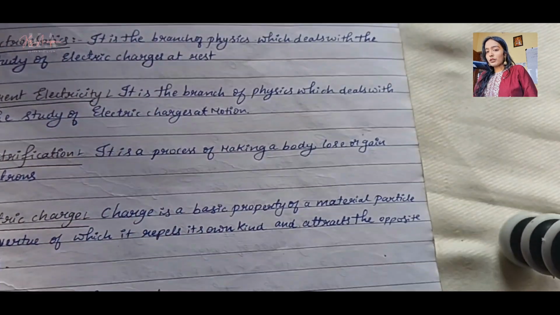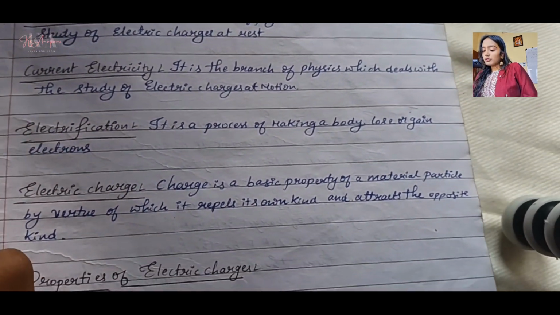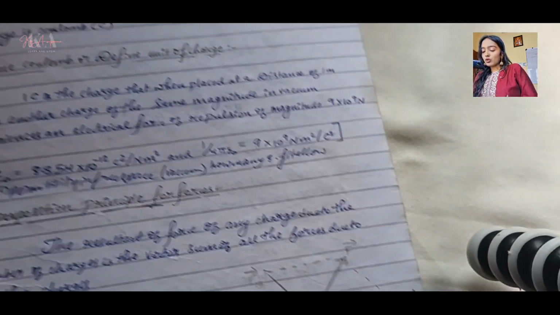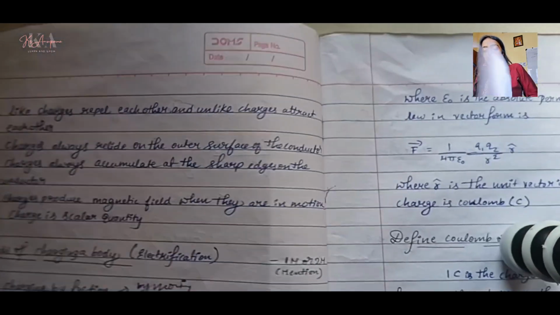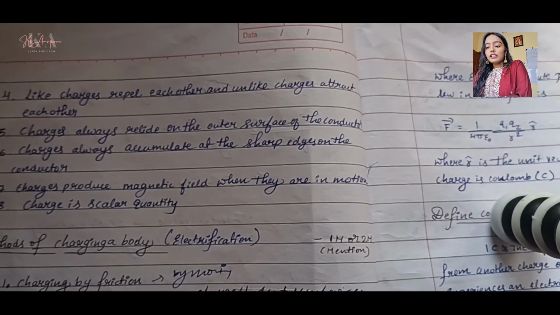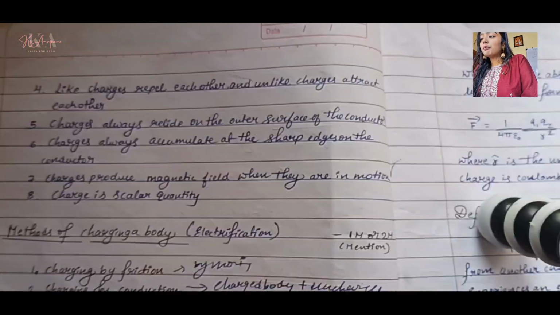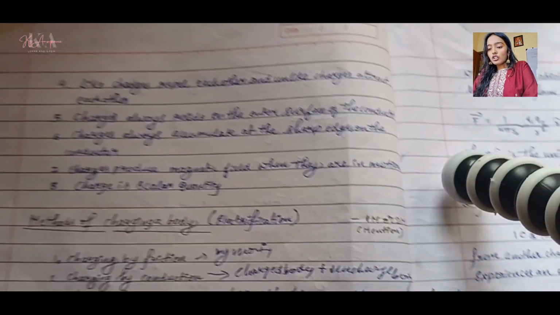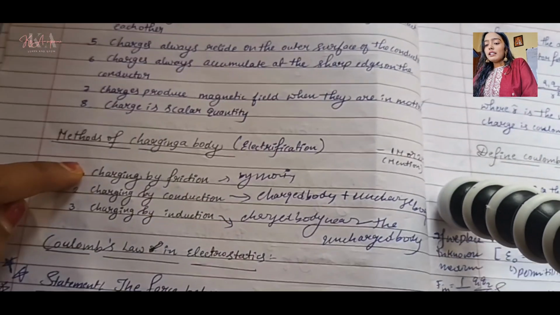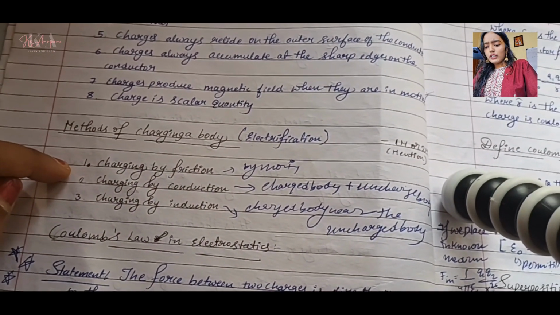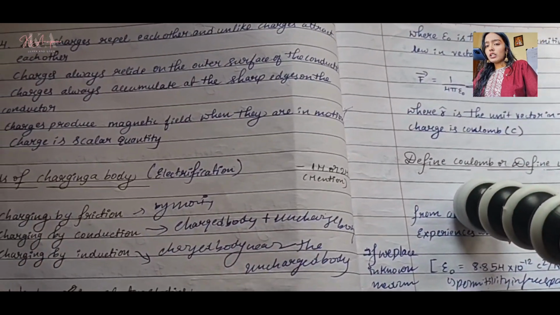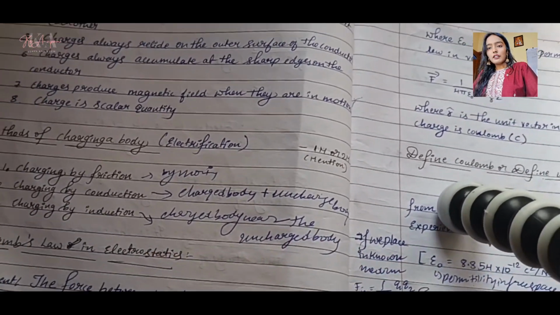Charge is a property of matter by virtue of which it repels its own kind and attracts the opposite kind. Like charges repel each other, and unlike charges attract each other, as I already told you. Then we have methods of charging a body. The first one is charging by friction.